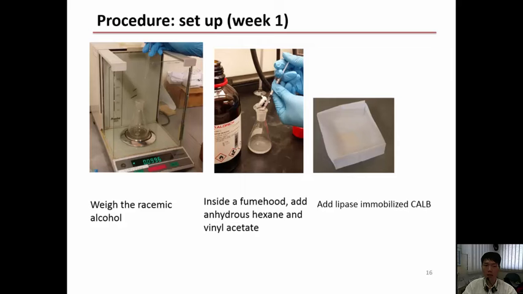And then next we add 0.13 grams of the lipase immobilized CALB and add it to the reaction mixture. When we say that the lipase is immobilized, it means that the active enzyme is coated onto the surface of the polymer so that it is more convenient to handle. So we just weigh this solid like a normal solid reagent.